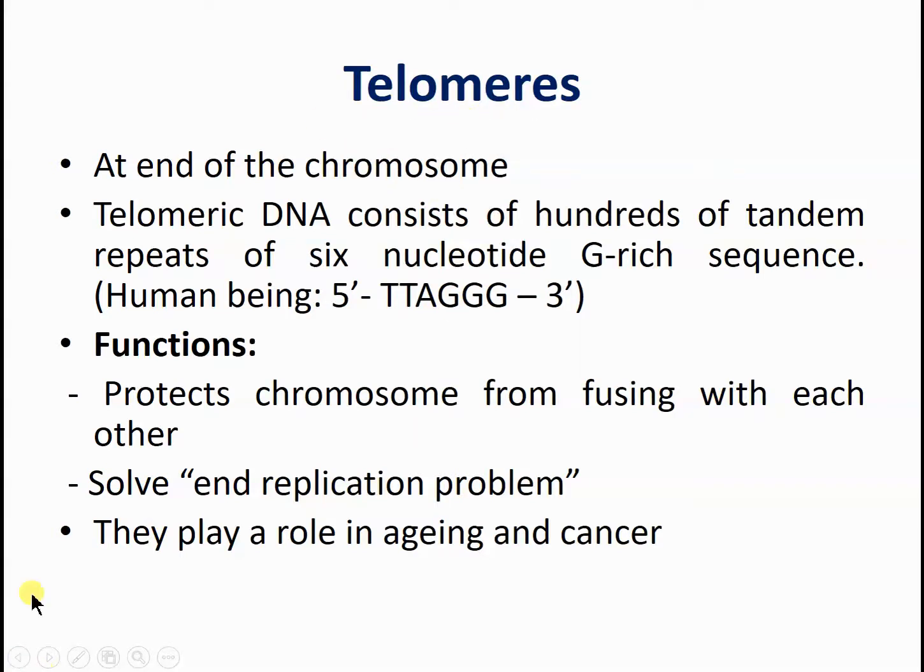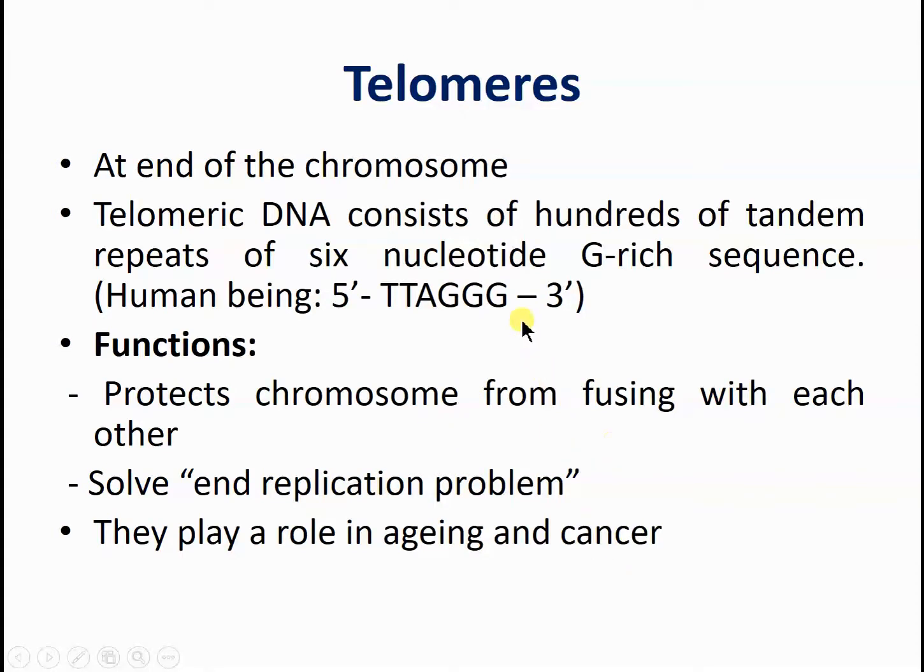And these telomeres play a major role in aging and cancer. What happens in aging is, as the person's age increases, the cell also becomes senescent. The cell dies after its cellular aging, after a certain lifespan. When the cell is about to die, telomerase activity becomes reduced.